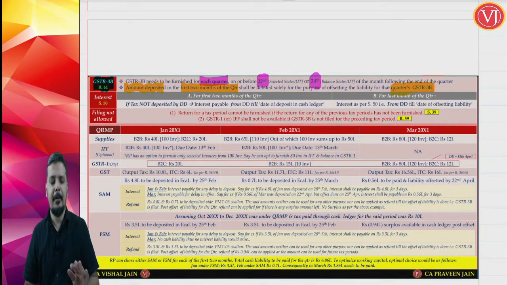That will understand with the help of example. So, first 2 months also you have made payment, and last month also there will be payment. Last month you will be filing your GSTR 3B. In the last month of the quarter, you will be making the payment as well as filing GSTR 3B.